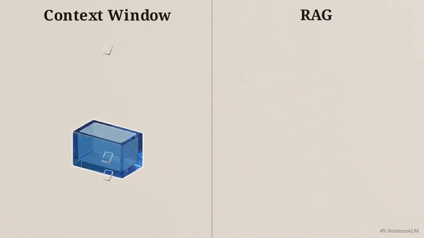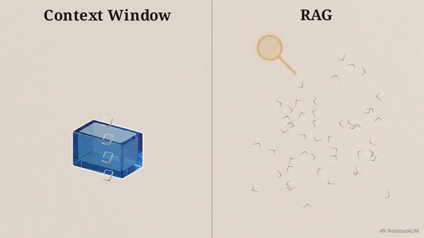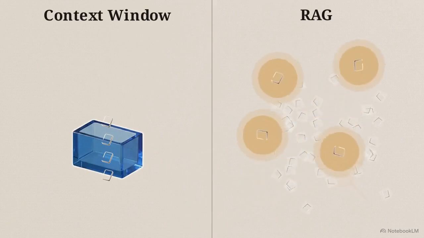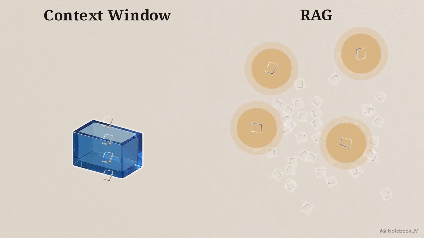On the left, the rigid context window fills up and spills over. On the right is a common patch called Retrieval Augmented Generation, or RAG. It acts like a massive, disorganized filing cabinet. When you send a prompt, the system rummages through the cabinet to pull out unweighted, isolated text snippets that happen to match your keywords.